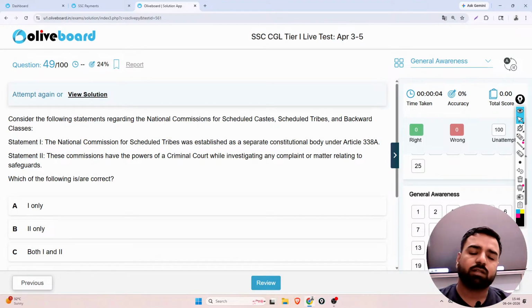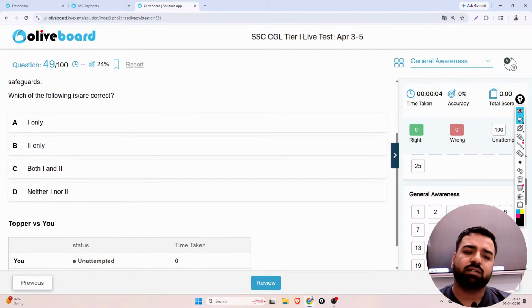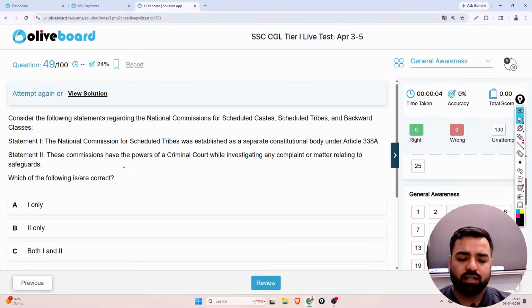Next. You have statements here. Consider the following statements regarding the National Commissions for ST, SC and backward classes. The first statement is the National Commission for ST was established as a separate constitutional body under Article 338A. Statement 2 is these commissions have the powers of a civil court while investigating any complaint or matter related to safeguards. So what do you think? What should be the correct answer? Statement 1 is correct, but if you try to link the second part, tell me, will it be the correct answer or not?